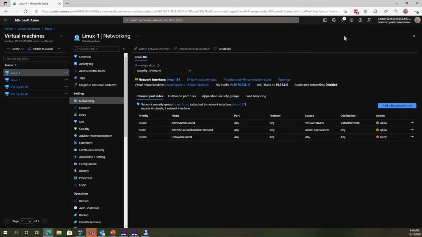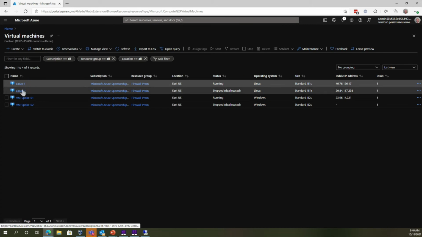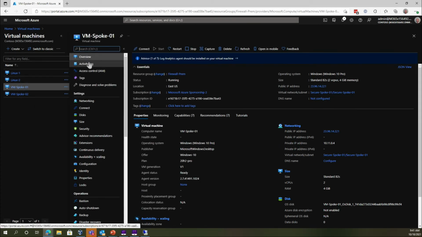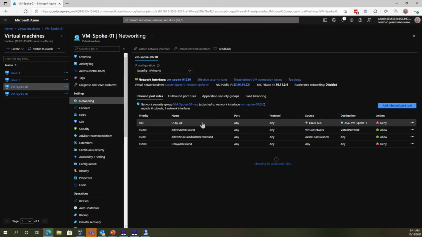So let's go ahead and remove the application security group rule on VM spoke 1, okay? And then let's see what the situation is then, or the result of the ping. So I'm going to go ahead and remove this one here, this deny rule that we just added with the application security group. Now remember, they're both 11.0.4, 11.0.5.